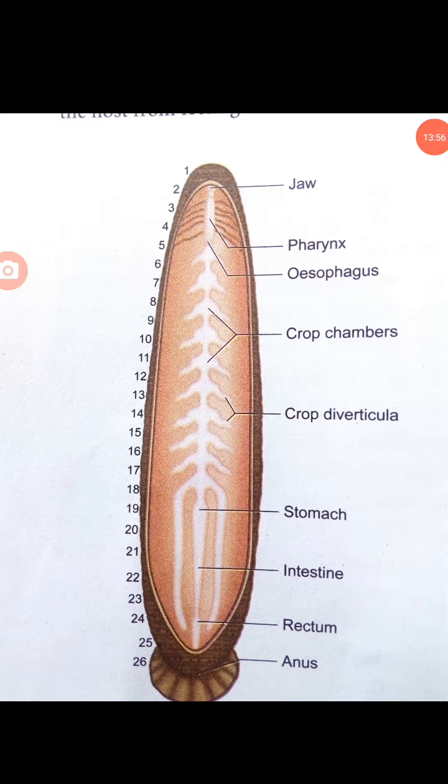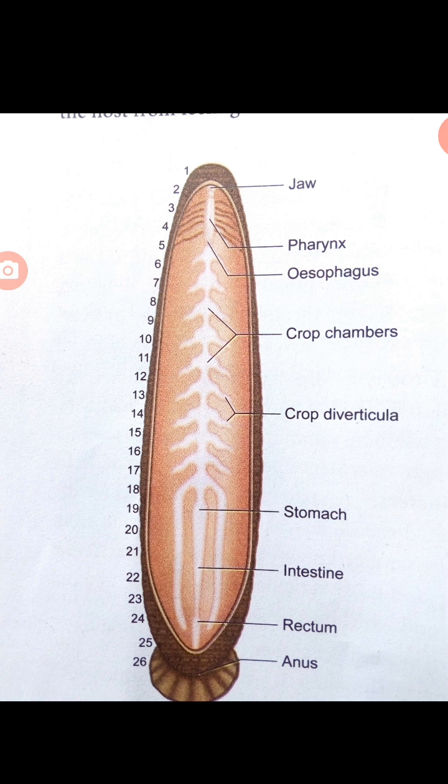Digestive system includes a long alimentary canal and digestive glands. First 5 segments are considered as the cephalic region. Jaws, mouth and anterior sucker are present here. Then the 6th leads to a pharynx and pharynx leads to an esophagus. The esophagus leads into the crop chambers. The crop is divided into 10 chambers connected with sphincters.